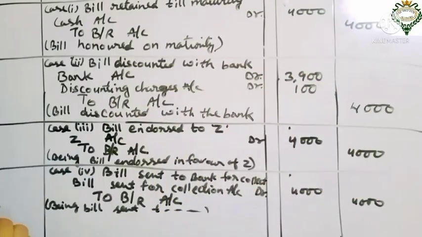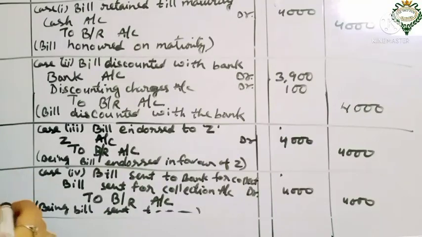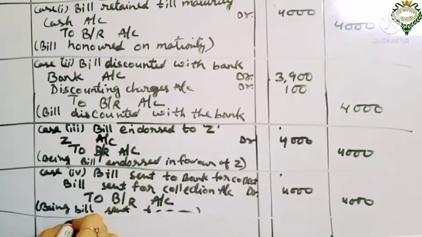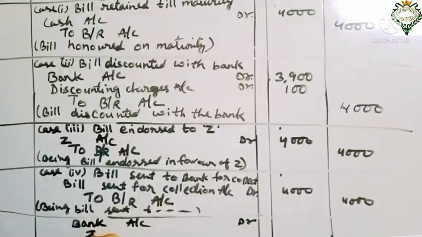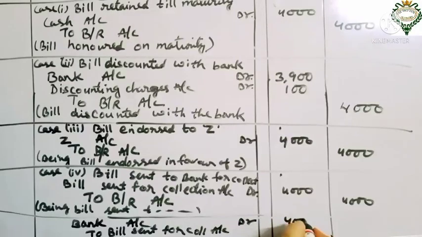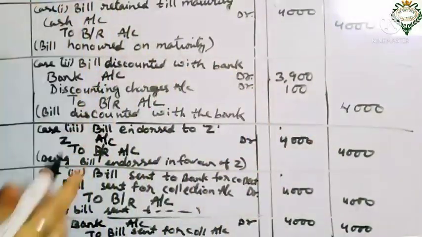Now the last entry that we have to make is when the bill is duly paid at maturity. We pass one more entry: bank account debit to bill sent for collection account, and the amount will be 4,000. So this is how we put the entries in the books of X.